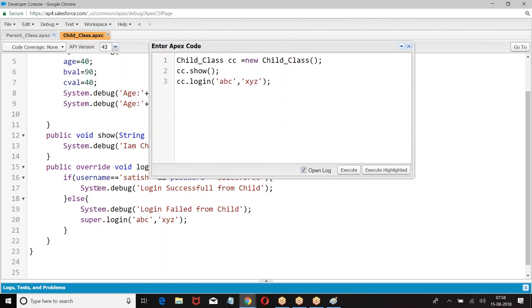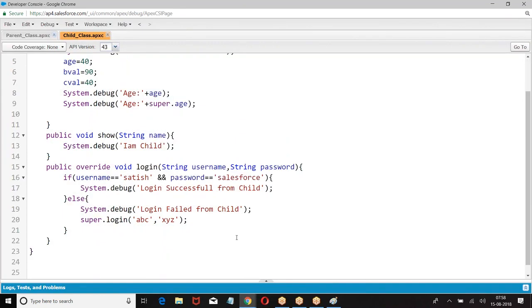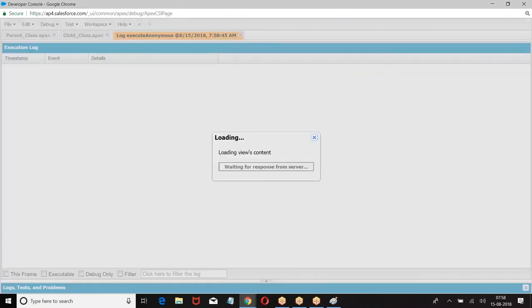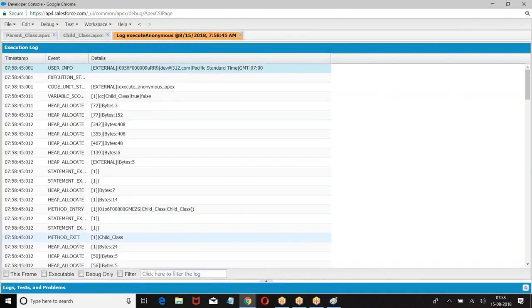So what happened when I call this? First the child class method will come. When the child class method comes, username and password are not matching, so it goes to the else. In the else, what am I doing? Login failed from parent, then call the login failed from the child, then call the login from parent. Are you getting my point? So from the child, can you call the parent class method? Yes. By using what? Super dot.